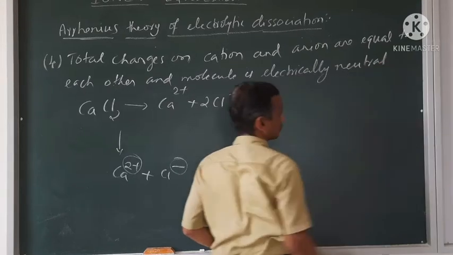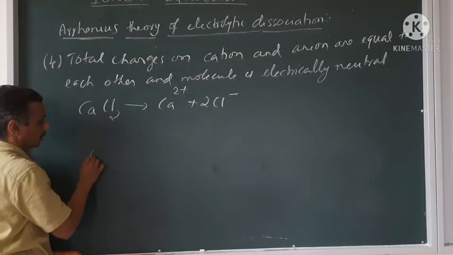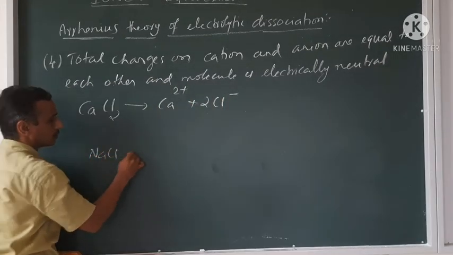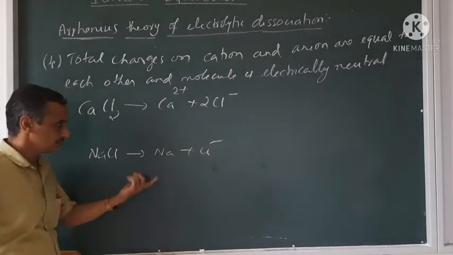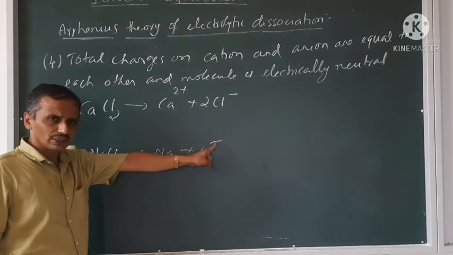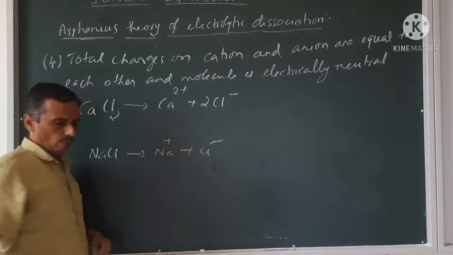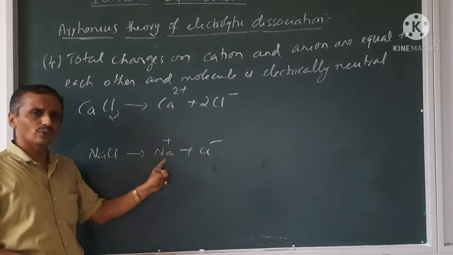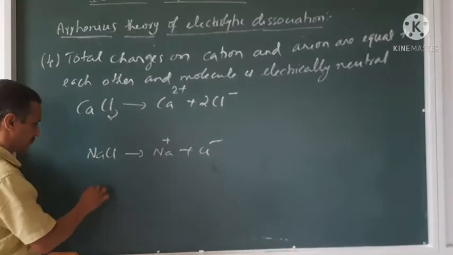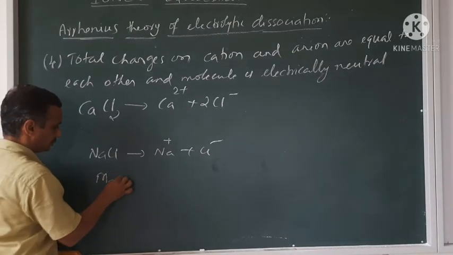Note this. So NaCl, then Na2+ Cl-, this is wrong. If one Cl- is there, one Na+ too is there. MgCl2.